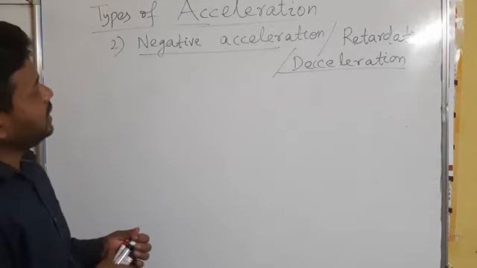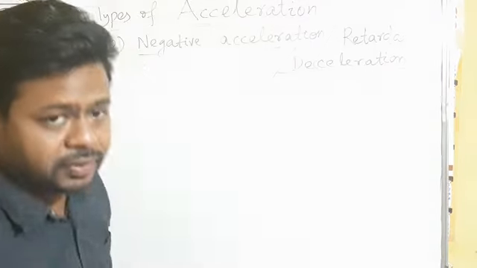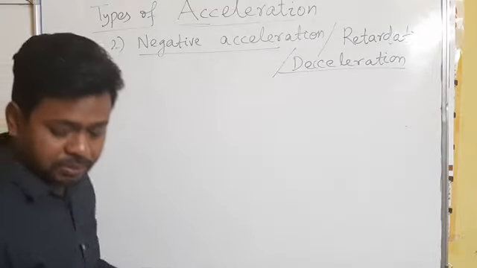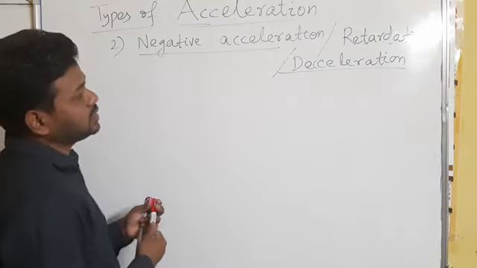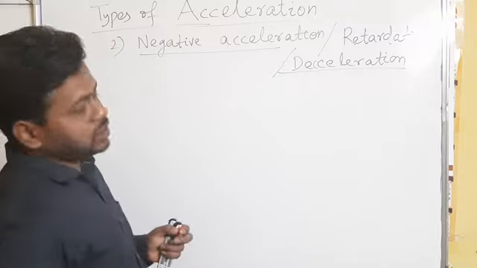So how can you define it? It is just the opposite of positive acceleration. As I have told, when velocity increases with time, it is positive acceleration.